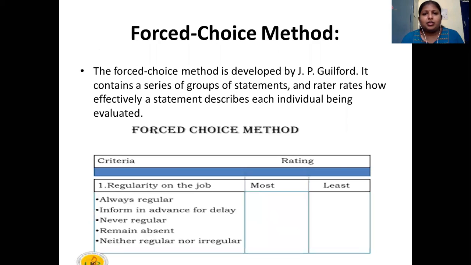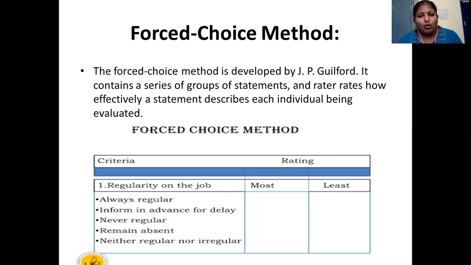Then we have the forced choice method. It works almost similar to forced distribution, but here there are two ratings: one is the most and the second is the least performance. If you take the criterion of regularity on the job, for example, I'm rating one employee and I name him X. Whether X is regular on his job, always regular.